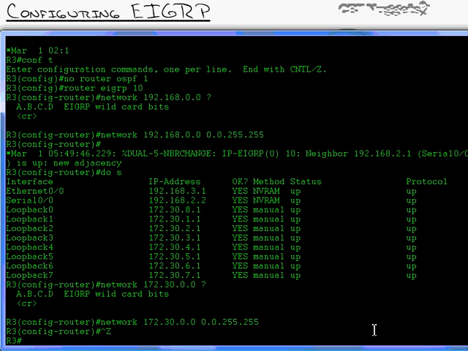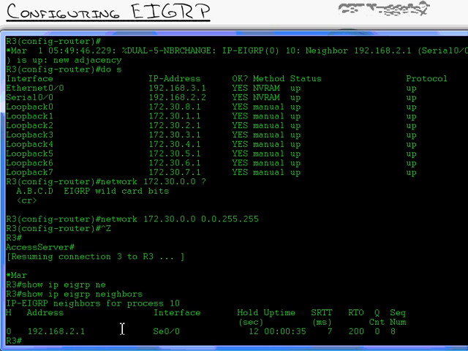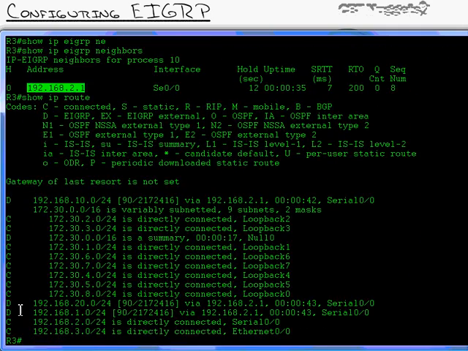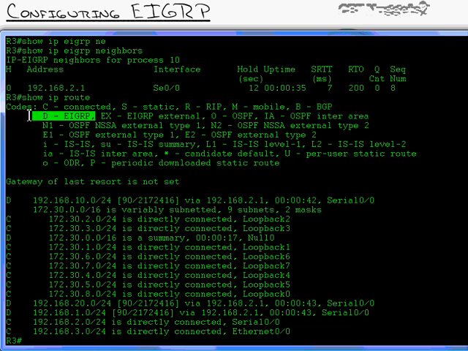Super. So at this point, I should be able, well, I'll stay on router 3, to do a show IP EIGRP neighbor. And there's my neighbor I learned about. This is router 2. That is router 3's neighbor. I can do a show IP route. And I should be learning at this point D routes. D as in dog. D stands for EIGRP because E was already taken by EGP, the exterior gateway protocol. So Cisco said, well, let's use D. So all routes learned by EIGRP are going to be represented with a D.